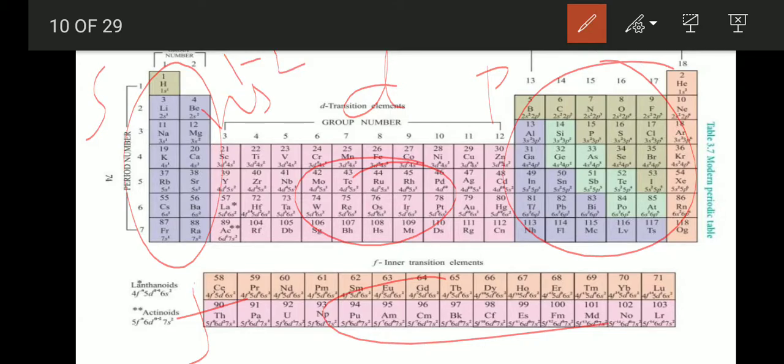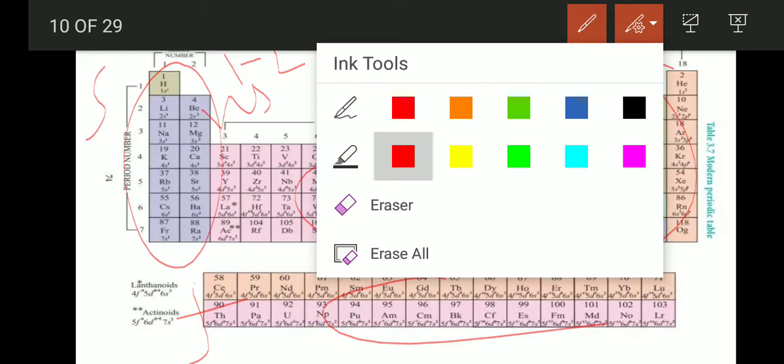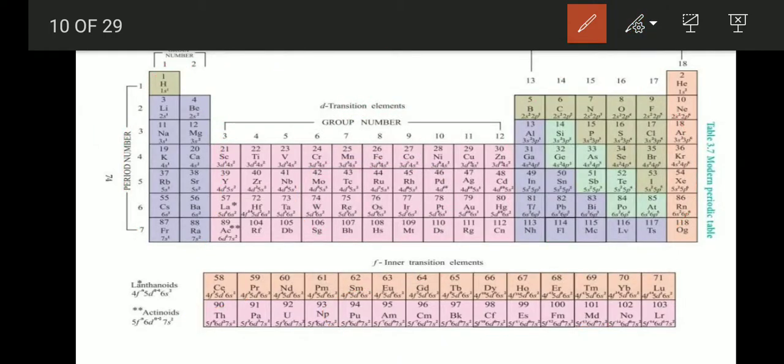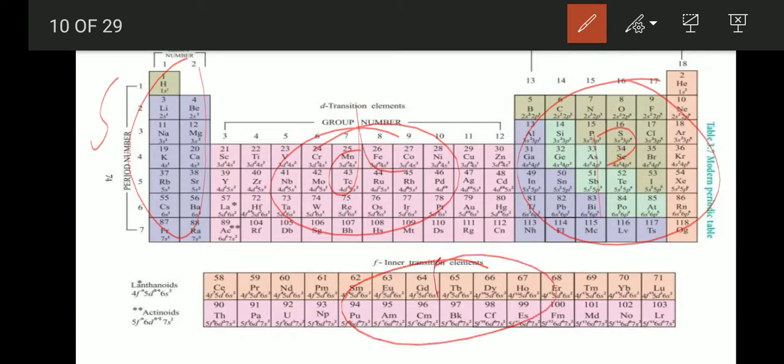Listen. First one, this is s block, this is p block, this is d block, this is f block. These are the four blocks of elements.